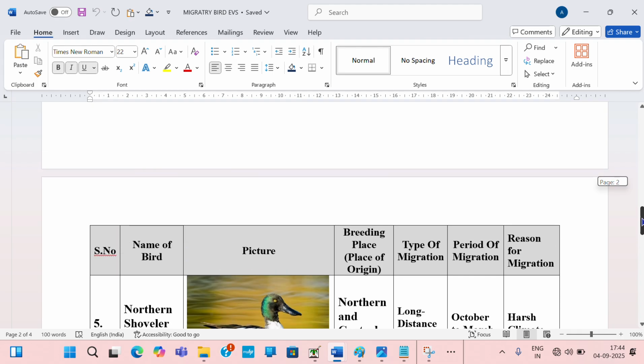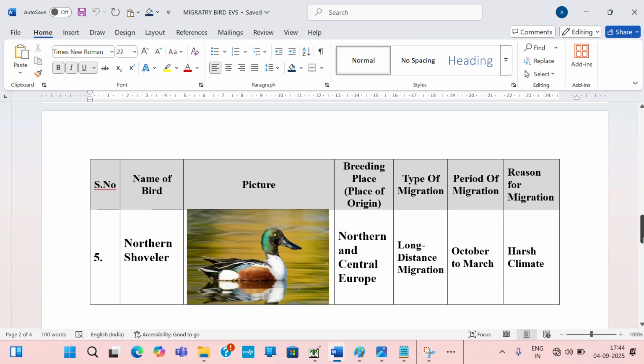This is the last and fifth bird, the northern shoveler. It's like this, a bit creepy, huh? And its breeding place or place of origin is Central and Northern Europe. It's a European bird.